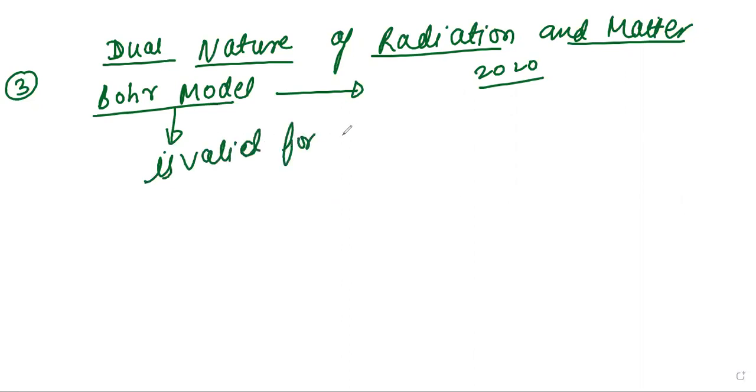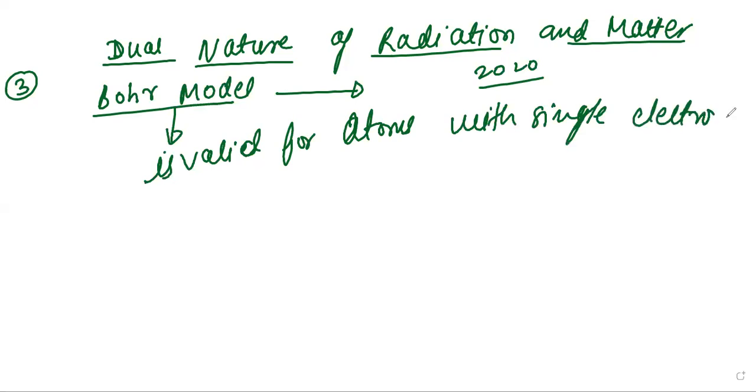Okay. So Bohr's model is valid for one electron only, for atoms with a single electron. So remember this statement. Okay. Next question is the fourth one.